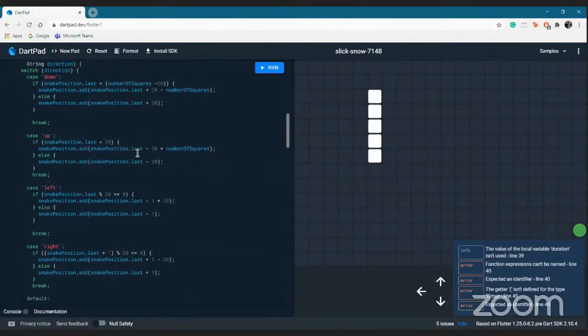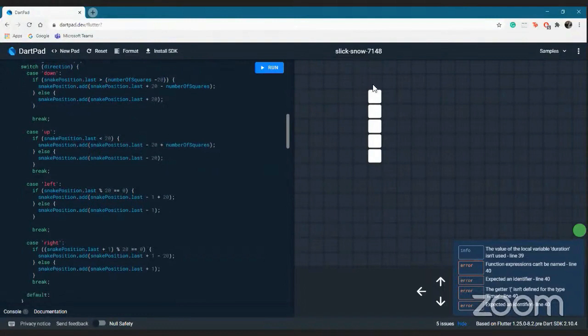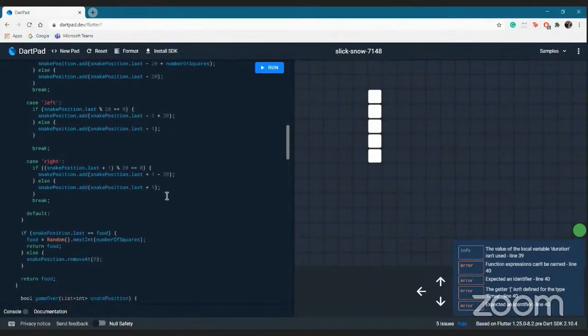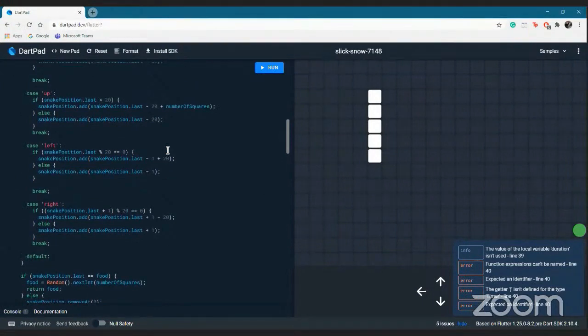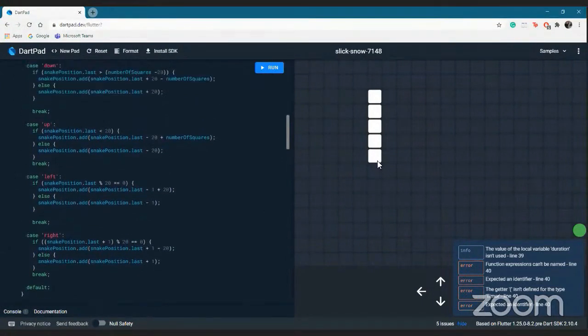Similarly, there's code for moving it upwards while the snake is moving upward, while the snake is moving towards its left, while the snake is moving towards its right. Similarly, what we basically do is, each time an update is called, we move this in one more bit in the direction in which it is at present.